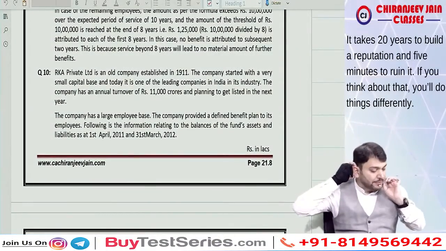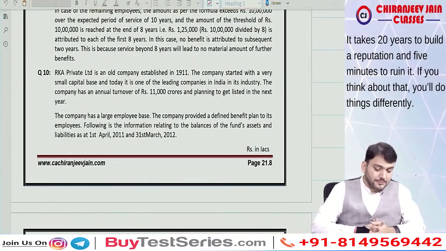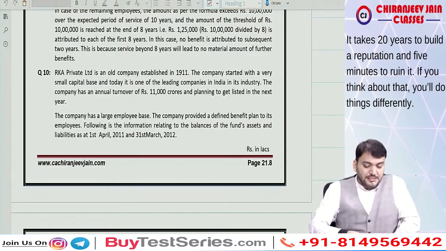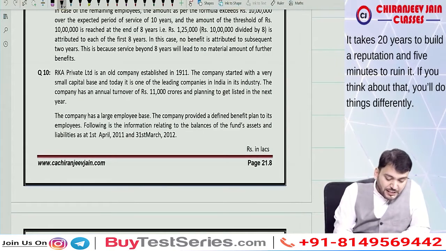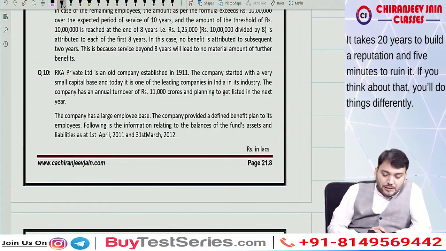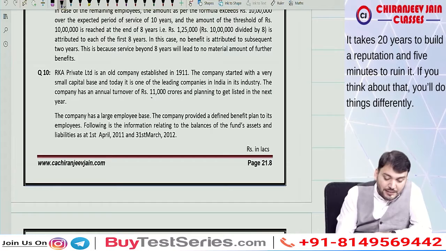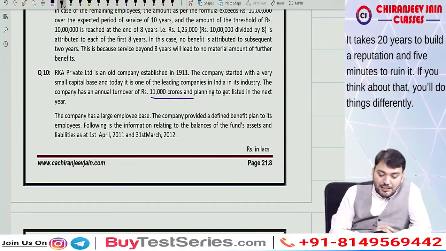RK Private Limited is an old company established in 1911. The company started with a very small capital base and today it is one of the leading companies in India in this industry. The company has an annual turnover of 11,000 crore and is planning to get listed next year. The company has a large employee base.